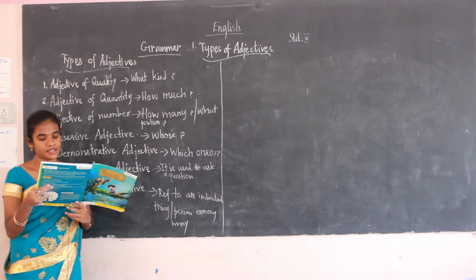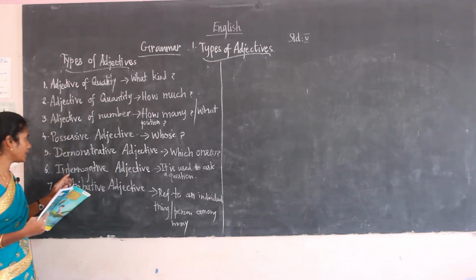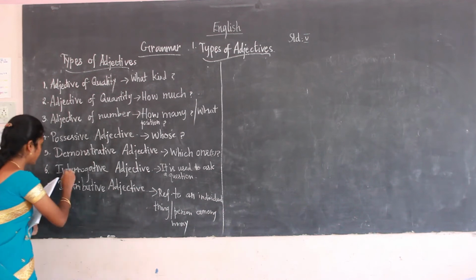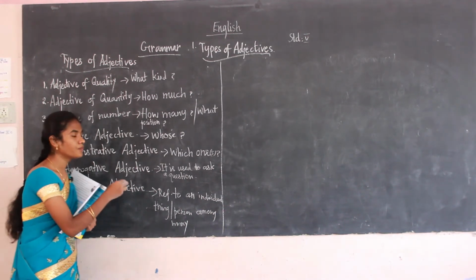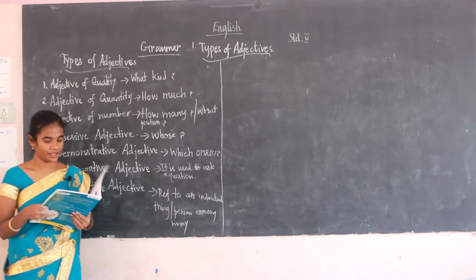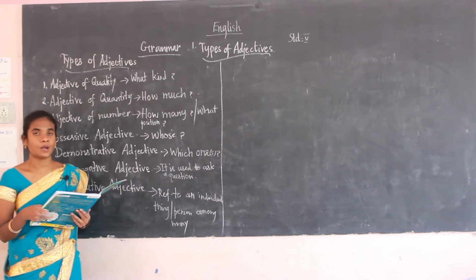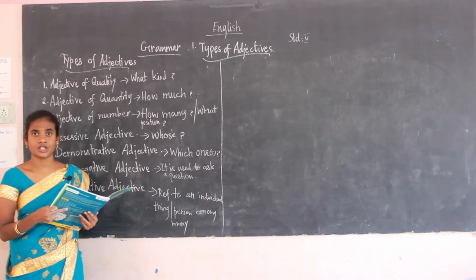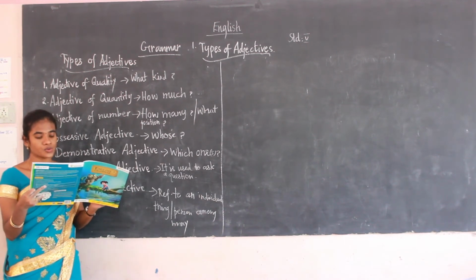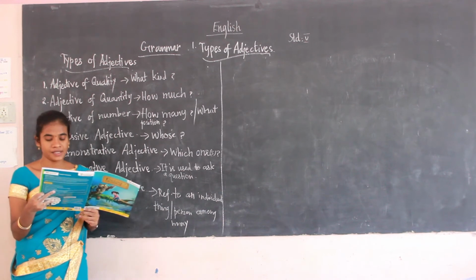The sixth one is the interrogative adjective. The interrogative adjective is used to ask questions. What are the question words? That is the WH question words. Examples are what, whose, which.